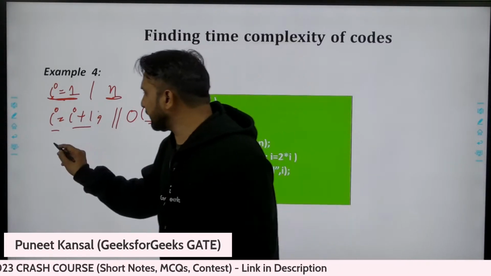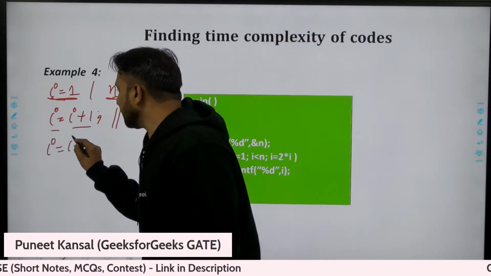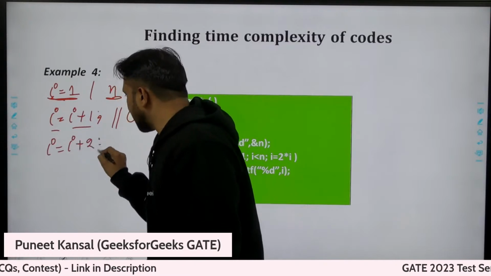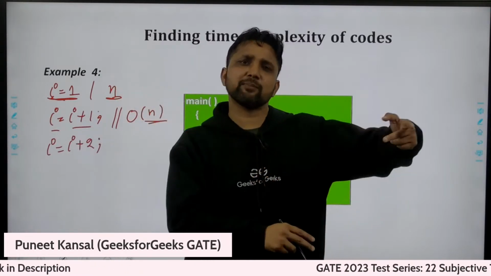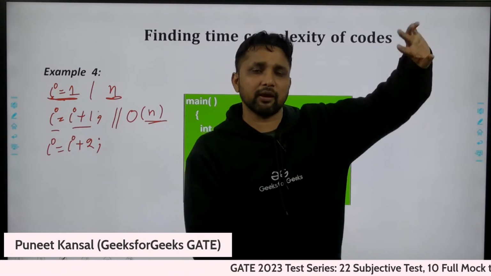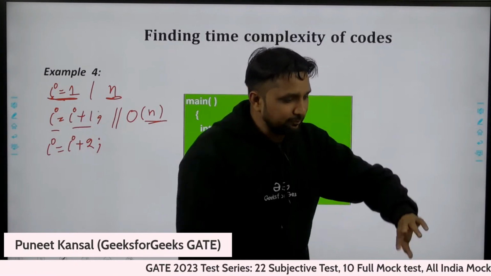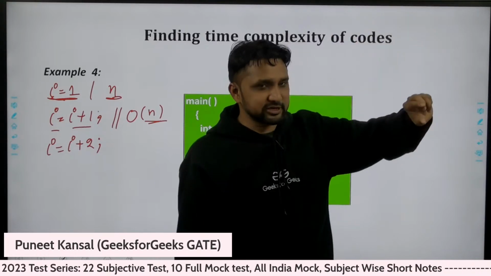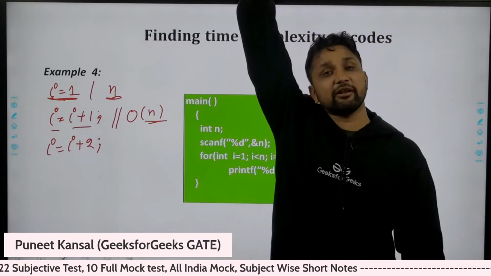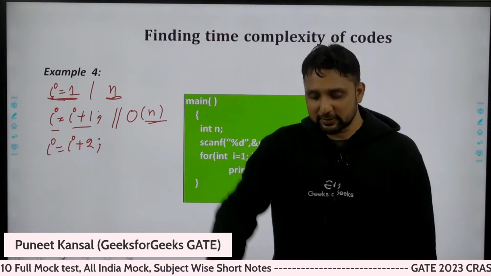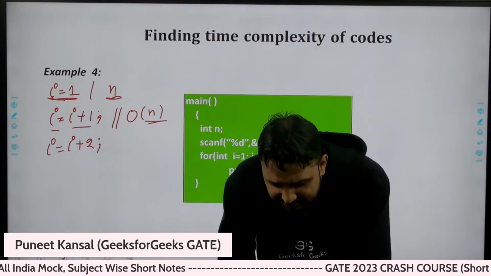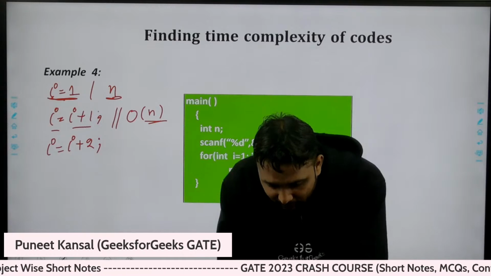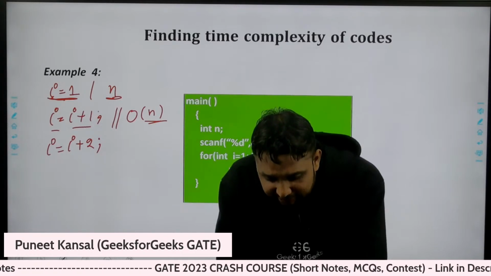Okay, you people tell me. Now I'm taking two steps. I'm skipping one stair every time, just playing like a child. I'm jumping, skipping one stair. In how many steps will I reach the nth stair? Please keep mentioning in the chat box. In how many steps will I reach the top?